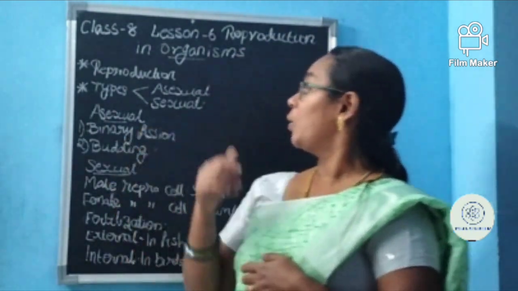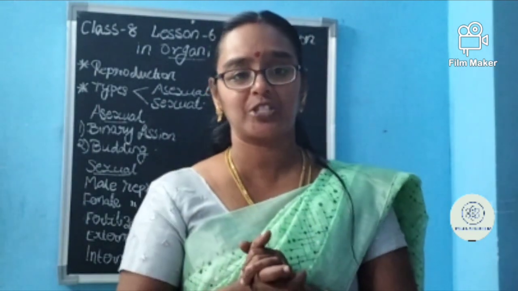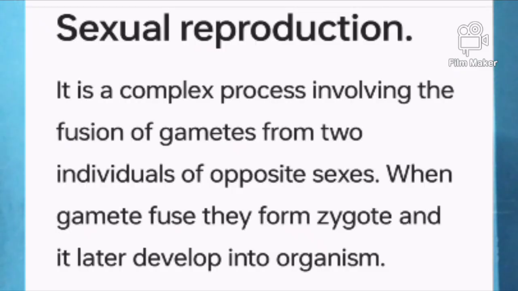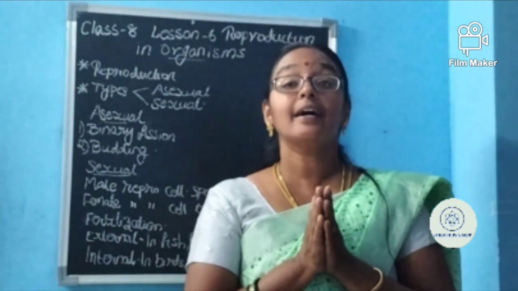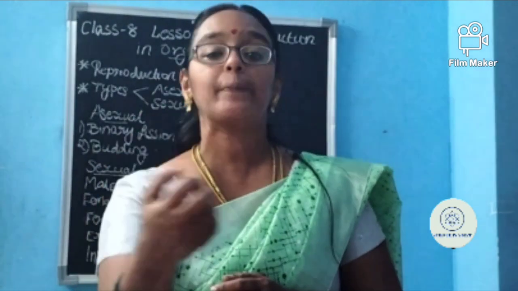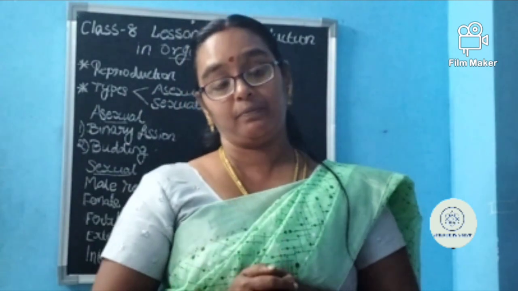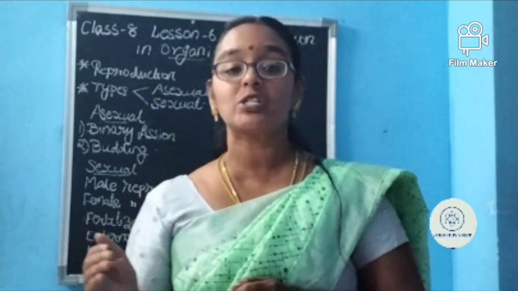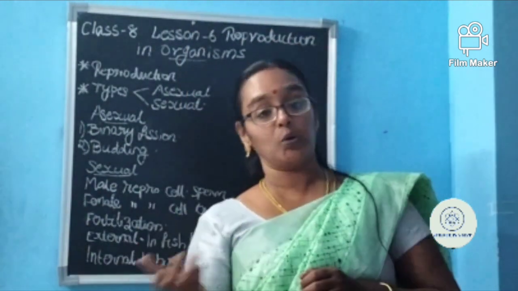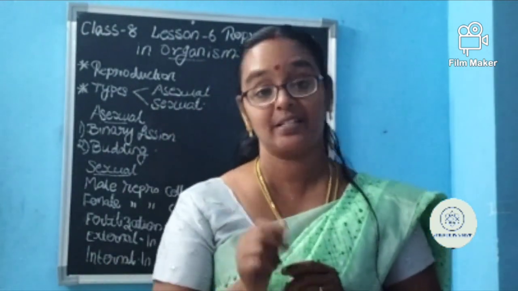Okay, ma? Now we are moving to sexual reproduction. In the case of sexual reproduction, two parents are needed. That means a male as well as a female. Now not only that, there should be some specific cells from which this reproduction is happening. The male reproductive cell is called sperm and the female reproductive cell is called ovum, or we can say egg also. Okay, ma? These reproductive cells, we say the common name as gametes.